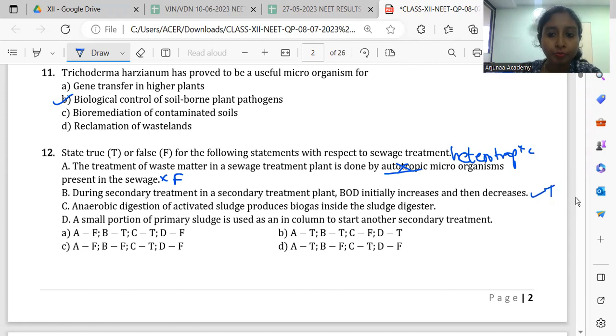So it is true. Then anaerobic digestion of activated sludge produces biogas inside the sludge digester. This is also true, right? So biogas, methane, carbon dioxide, ammonia, so these are produced. Then a small portion of primary sludge is used as inoculum to start another secondary treatment. It is not the primary sludge we are taking. We are taking activated sludge. So this statement is false. So false, true, true, false, which is in option A.